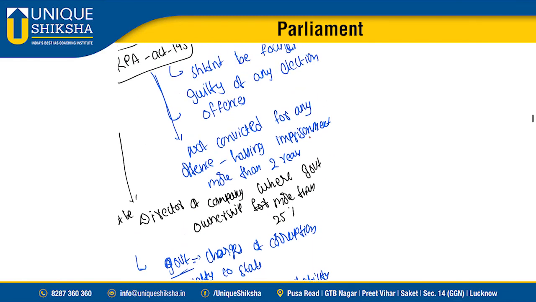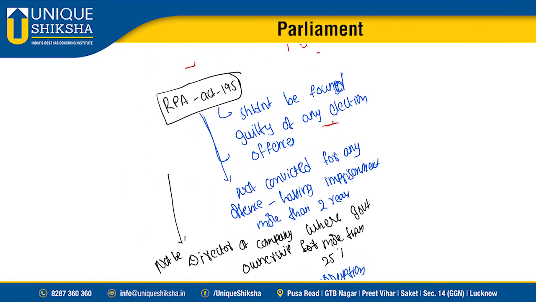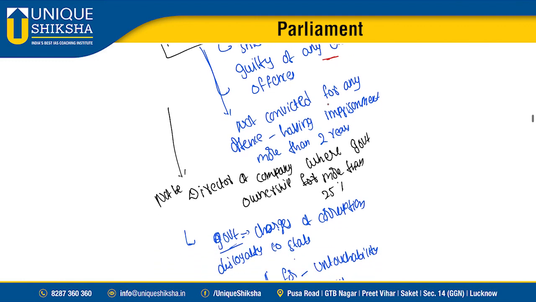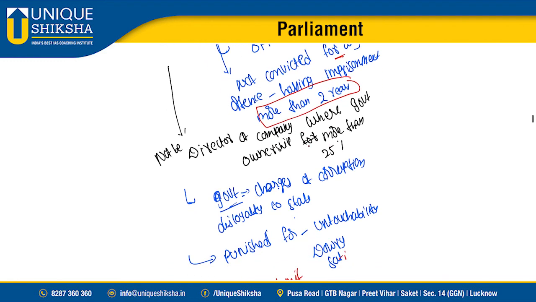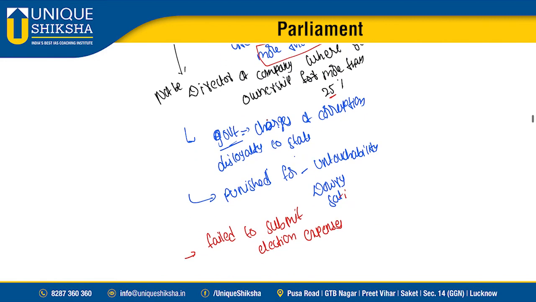Let's have a quick look. You should not be found guilty of any election offences, not convicted for any offence with imprisonment of more than 2 years. You should not be a director of a company where government ownership is more than 25%. You should not be dismissed from government services on charges of corruption or disloyalty to the state. Next, you should not be punished for promoting untouchability, dowry, sati, and you should not fail to submit election expenses. These are under the Representation of the People Act.